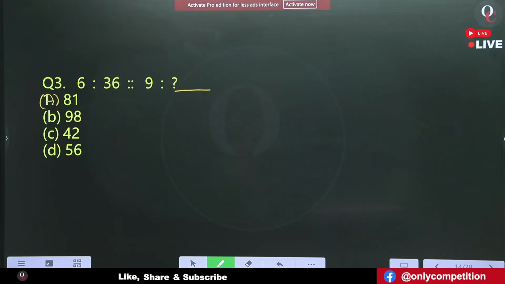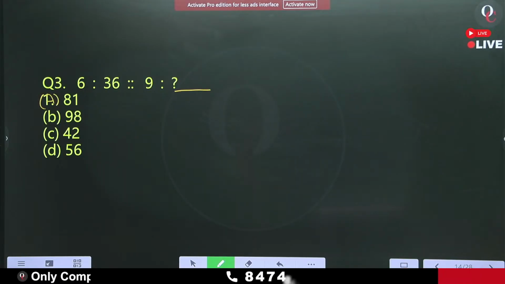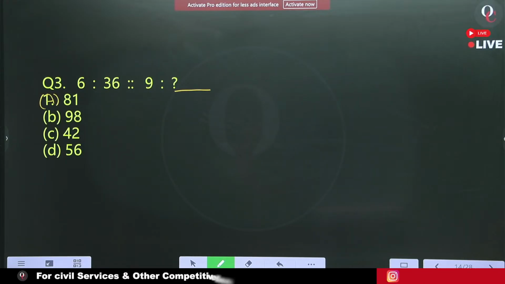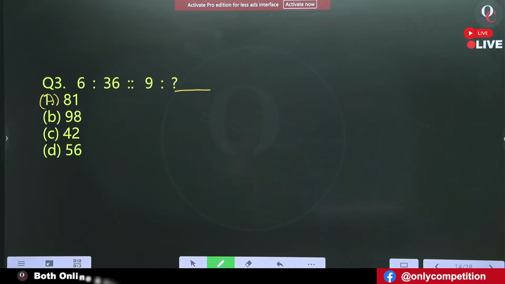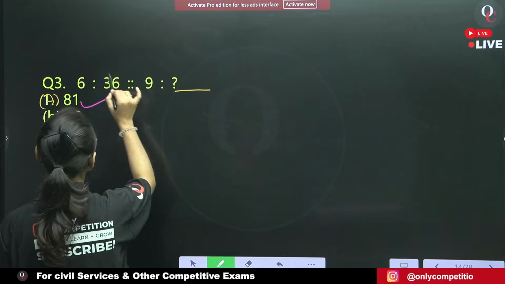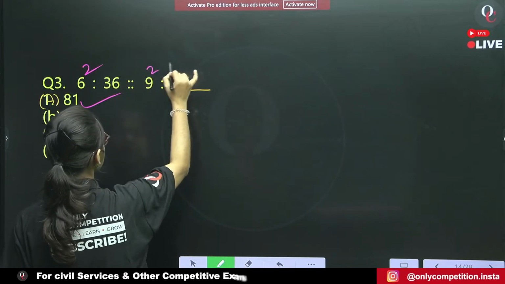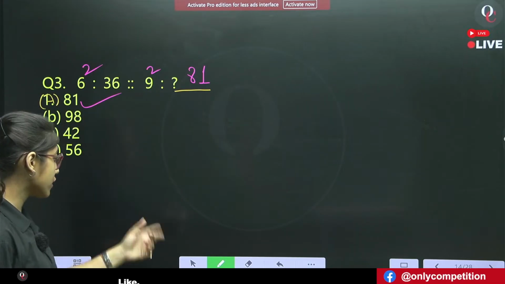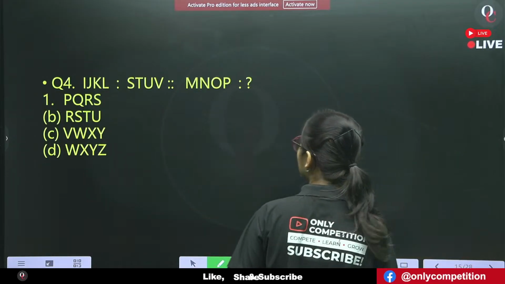Question number 3 is easy. Students, can you answer me in seconds? Yes. Question number 3, the answer is 81. Here we have 6 square is 36, 9 square is 81. Therefore, our answer is option A. Now, come to the next question.